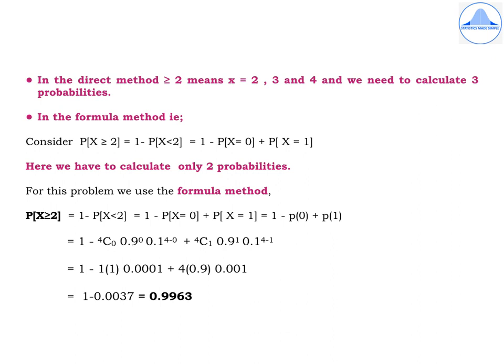Then obtain the values of p of 0 and p of 1 by substituting x as 0 and 1 in the PMF respectively.